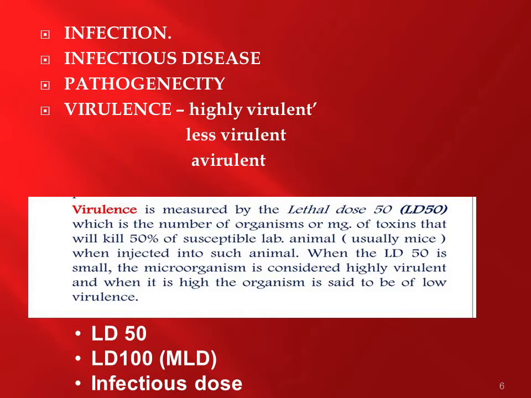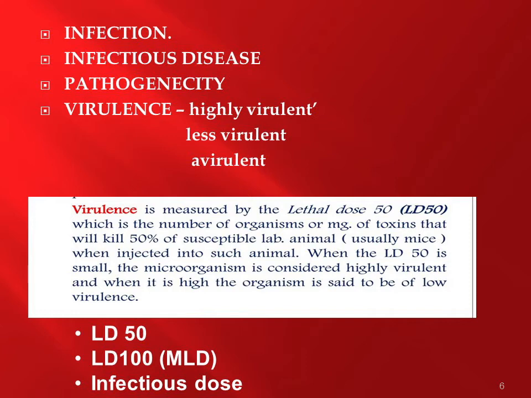Infection. Infection is referred to as a lodgement and multiplication of the organisms in or on the tissues of the host. Infectious disease is said to be the rare consequence of infection. Pathogenicity is the ability of the organism to cause the disease. Virulence is the degree of pathogenicity. An organism may be highly virulent, less virulent, or avirulent.